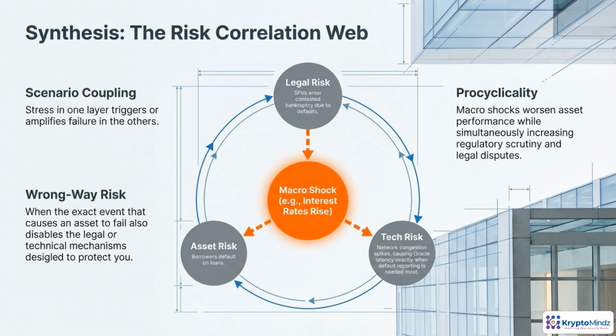Risk in RWA systems rarely shows up in isolation. A macro shock, like a sharp rise in interest rates, can hit play on a whole chain of problems. Asset performance weakens, SPVs face disputes, and technical systems are stressed at the very moment you most need clean data and smooth execution. Scenario coupling means stress in one area amplifies failures in others. Wrong-way risk is worse. The same event that hurts assets also breaks your protections. And because this is all procyclical, many things tend to go wrong at once.